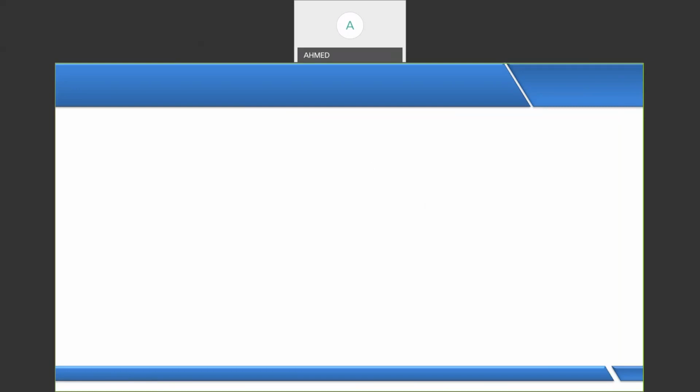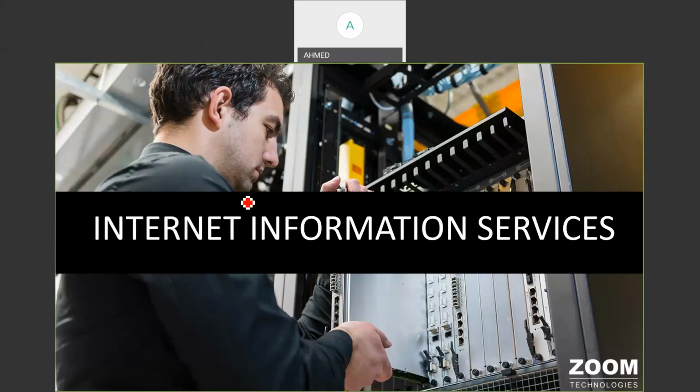So today I will show you one service, very popular and very important in every organization. That is called IIS, Internet Information Service. With the help of this Internet Information Service, I can make one system a web server, because nowadays every organization gives users the service to access over the internet. We do online banking, online transactions, shopping. How do we give users the chance to access these services?